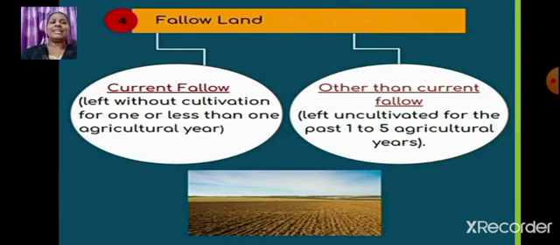And what about other than current fallow? The land which is left uncultivated for the past 1 to 5 agricultural years. So what's the difference between current fallow and other than current fallow? In current fallow, the land is uncultivated for one or less than one agricultural year, whereas in other than current fallow, the land is left uncultivated for the past 1 to 5 agricultural years. And why is it done, students? Why is the land left uncultivated for a certain period of time? Yes, so that it regains its fertility.